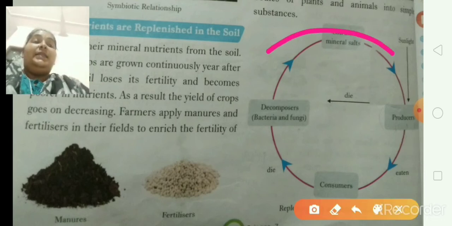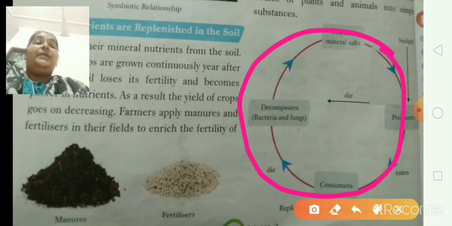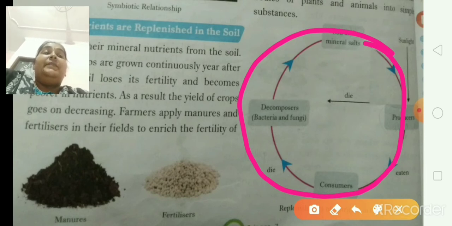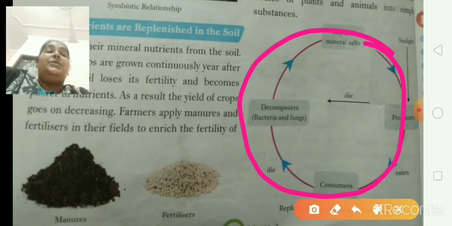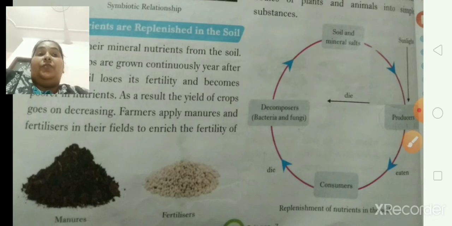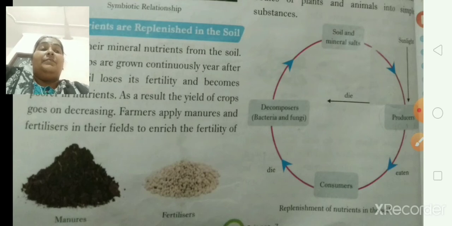And in this form, there is also a natural way by which saprophytes and decomposers help to replenish the soil. So I think it's clear up to here for you all. There would be no problem for you. If you have any doubt, you can ask me. I am there to help you. Come on to the next page.